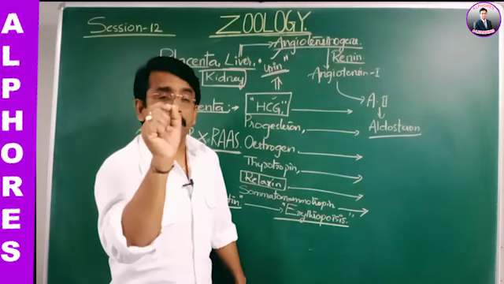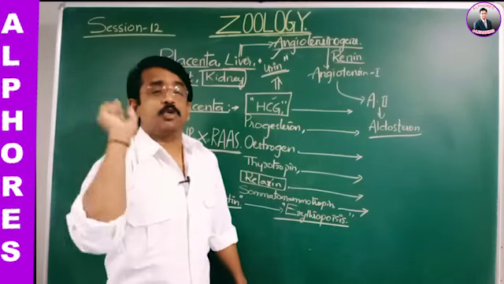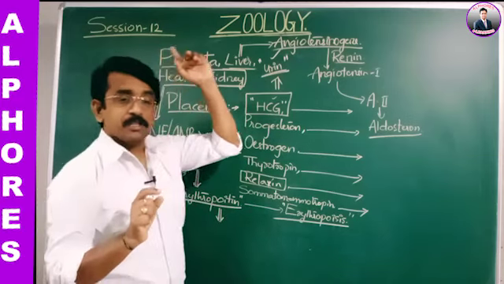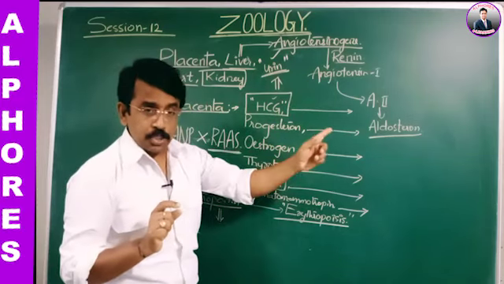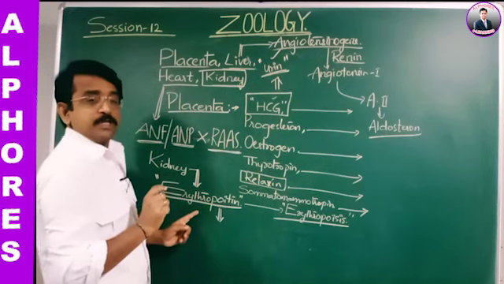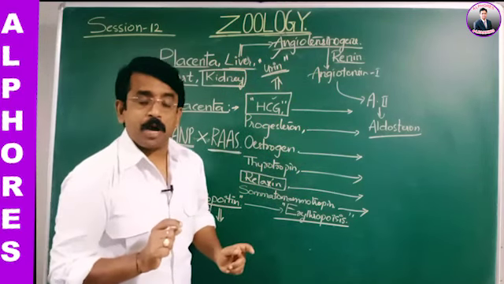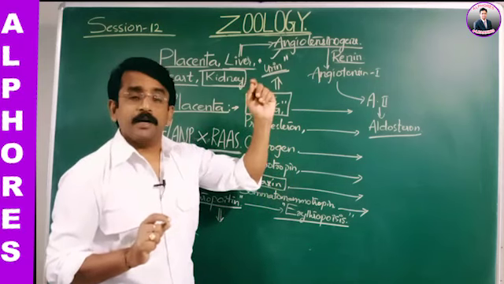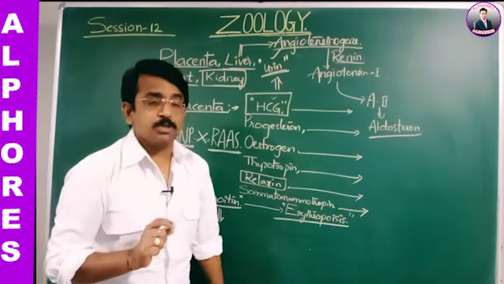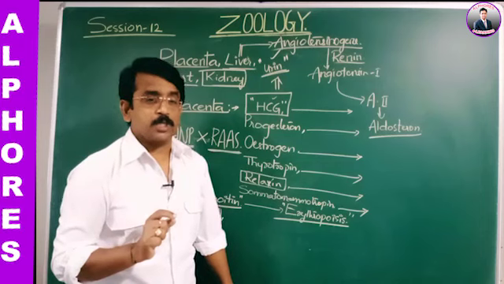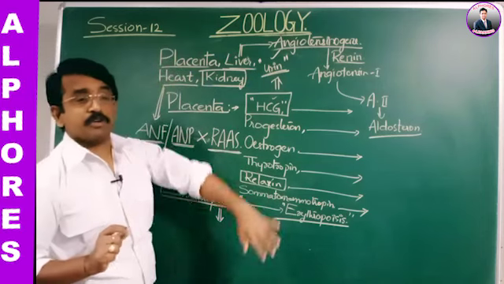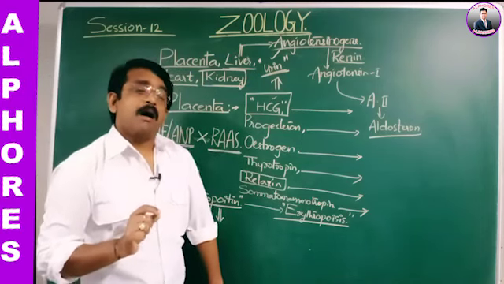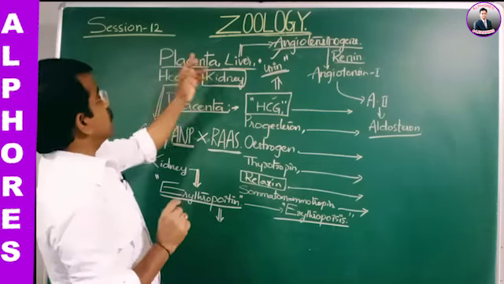So the list of hormones that stimulate erythropoiesis is thyroxine, cortisol and erythropoietin. And if we see vitamins, it is folic acid and cyanocobalamin that also play a role in erythropoiesis.